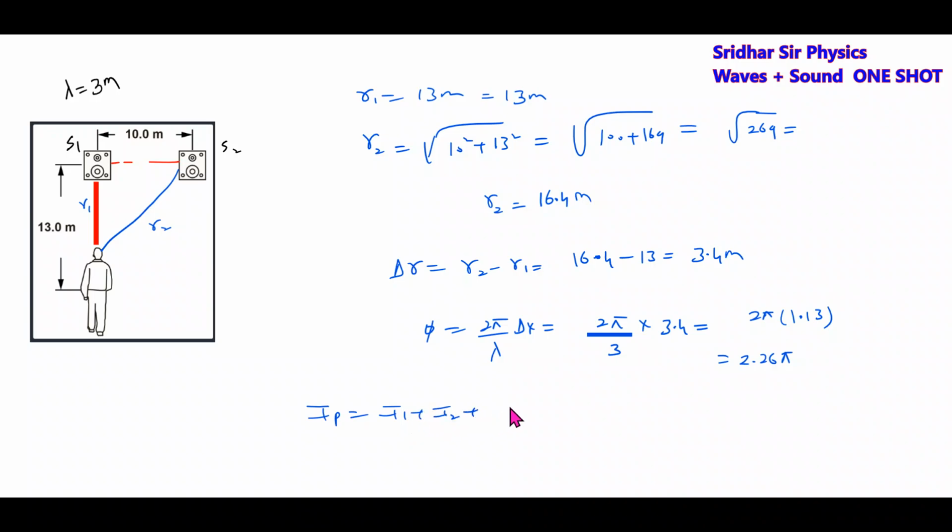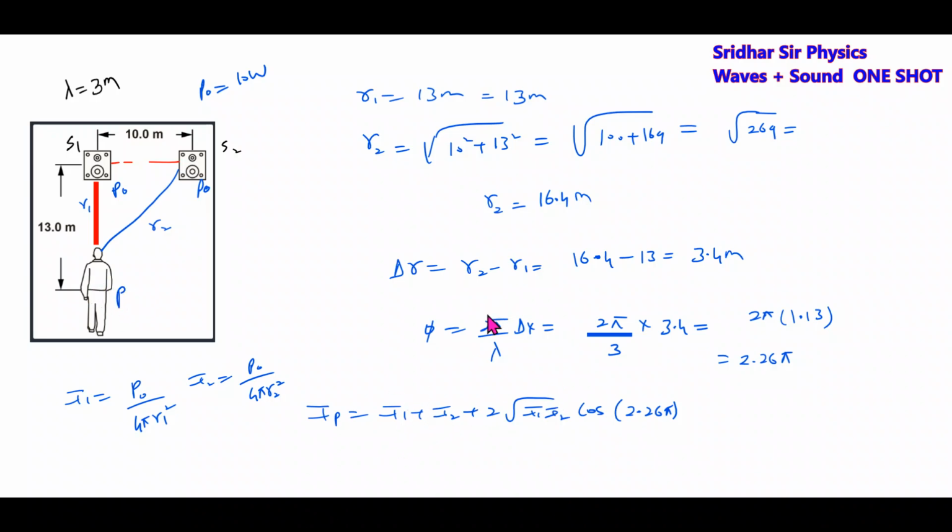I1 plus I2 plus 2 root I1 I2 cos 2.26 pi. What is I1? I1 is equal to power P naught by 4 pi R1 squared. I2 equal to P naught by 4 pi R2 squared. P naught, let it be 10 watt, the power of each source.